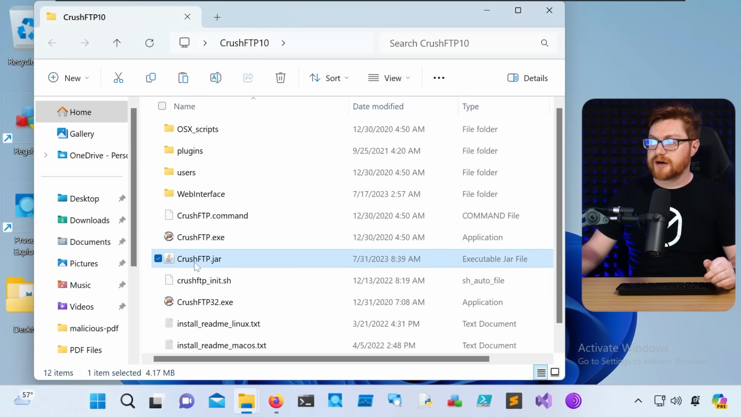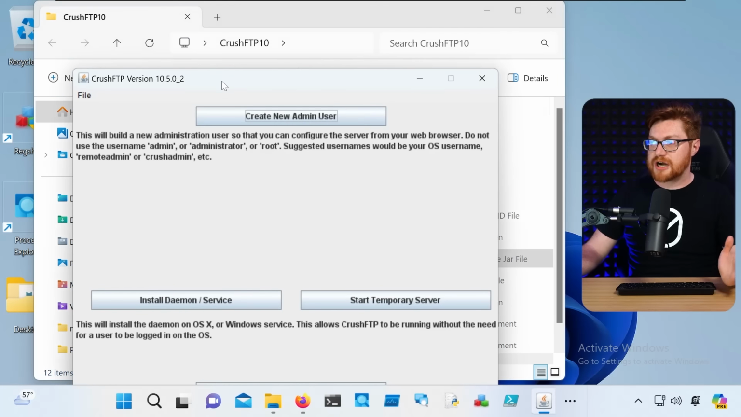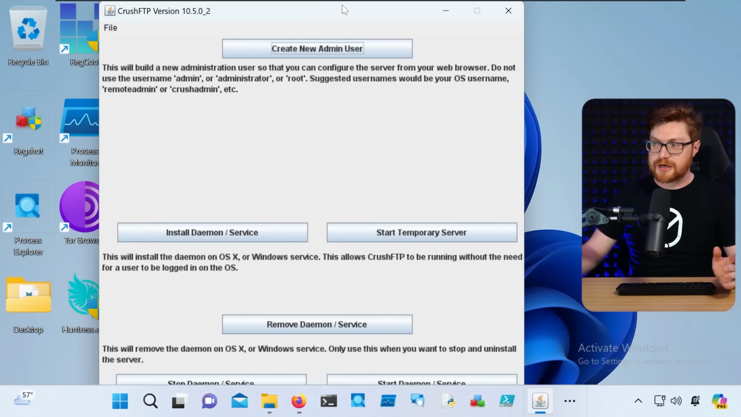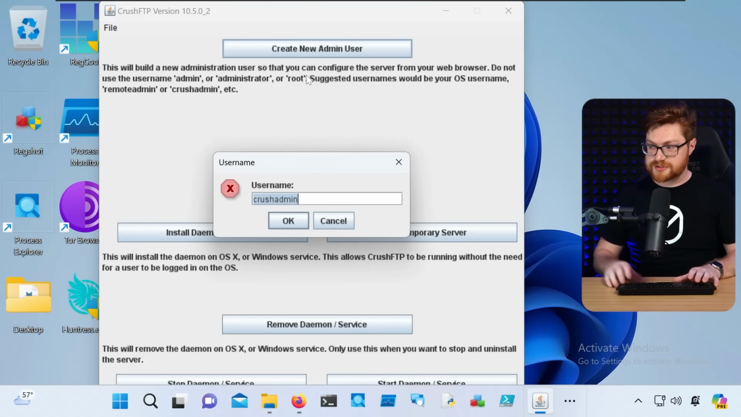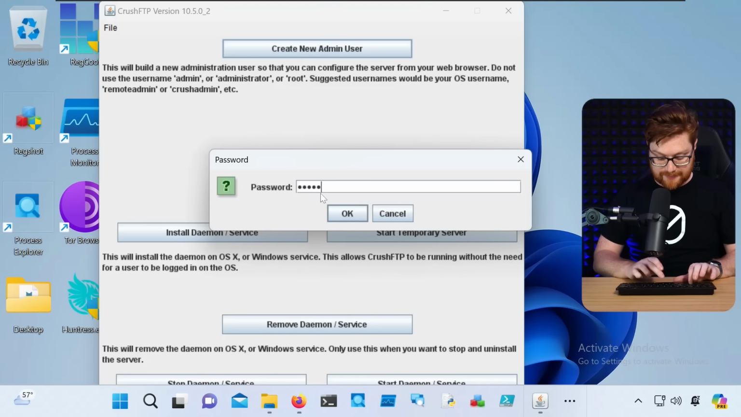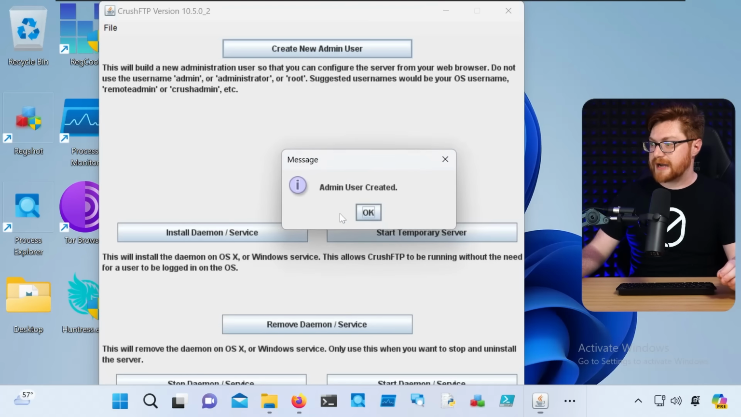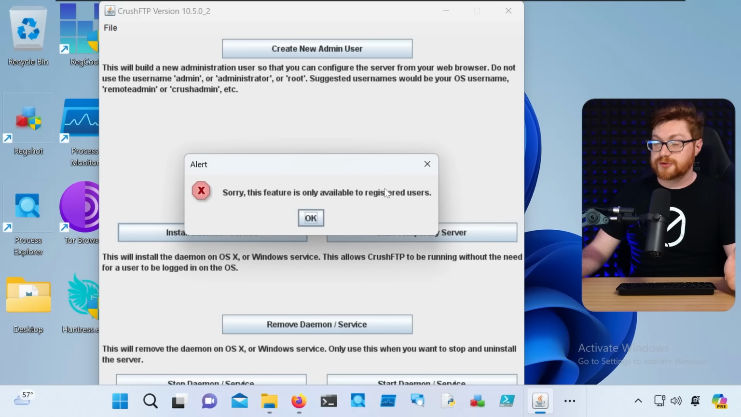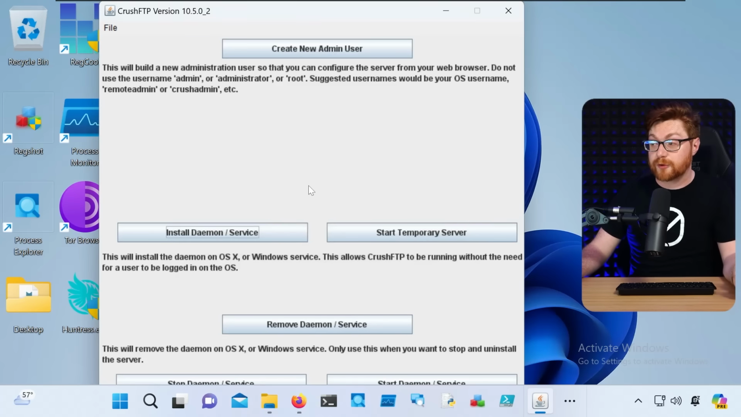Now, if I double click on CrushFTP.jar, having Java installed, we'll see this version of CrushFTP made available to us with a couple options. We can create a new admin user, install this as a service, start a temporary server, remove, start, stop, whatever. If I create an admin user, just for the sake of having one, we'll use CrushAdmin as the default username, and let me just enter CrushAdmin by default as the password here. That'll create the user. If you wanted to install this as a service, you do need to have a license, in which case it being paid for, but we can start up a temporary server just as well.